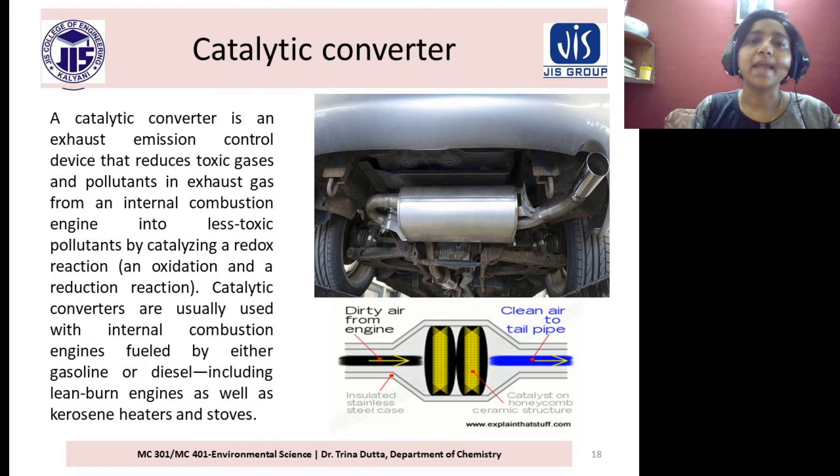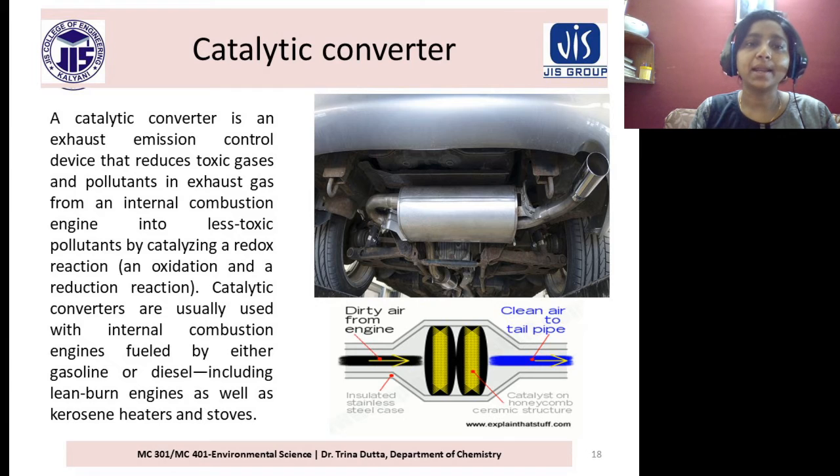That is the catalytic converter. You can see the picture: a catalytic converter, which is attached to the IC engine, internal combustion engine, like a petrol engine or diesel engine; we can attach it to all cars.